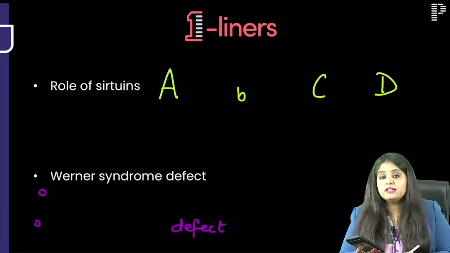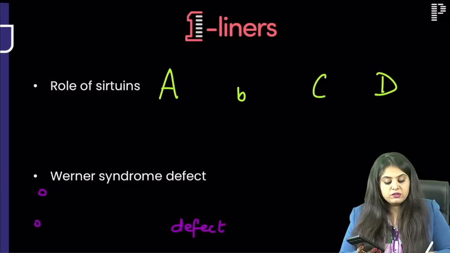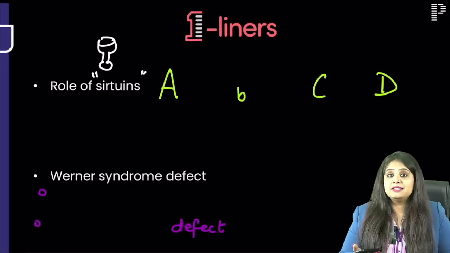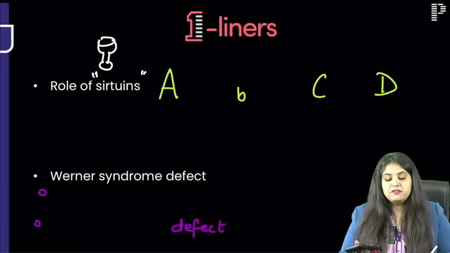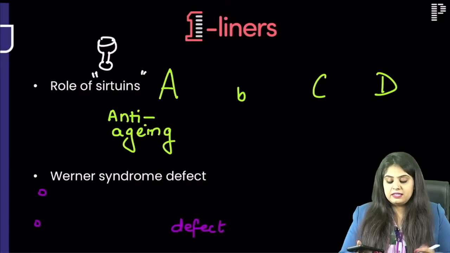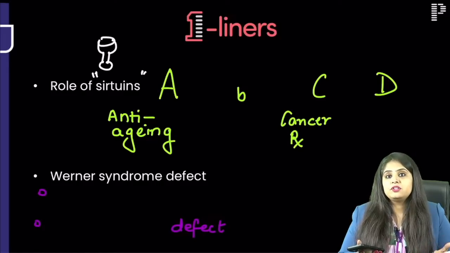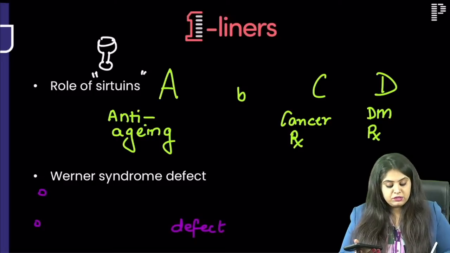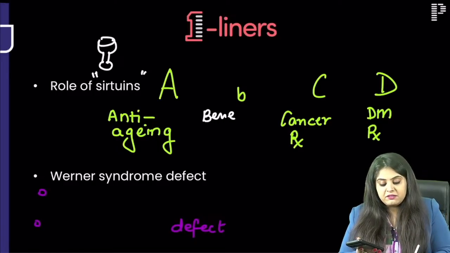Perfect. Moving on to the next, FMG and NEET previous question. What is the role of sirtuins? So sirtuins, you all know, drink wine, enjoy life, increase sirtuins in your body. The benefits are going to be ABCD. Number 1, it helps in increasing our lifespan, that is anti-aging. Now it is said to be a treatment for cancer, maybe it can be used, and it can be used in the treatment of diabetes. So these are all the benefits of sirtuins that we have.